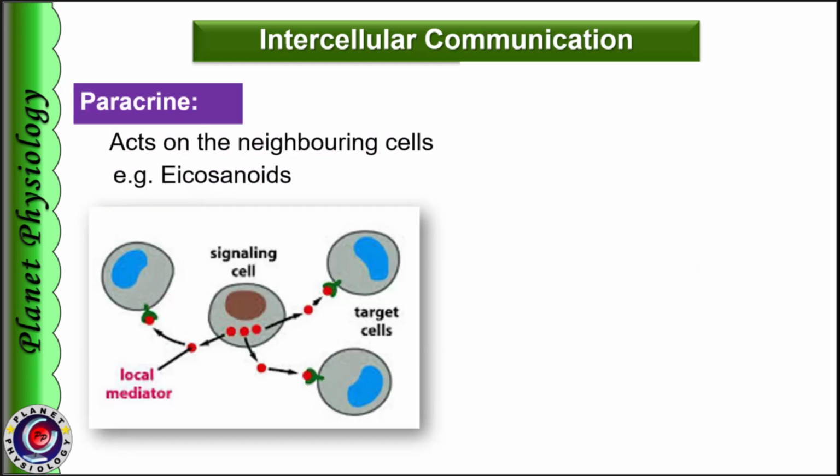The second mechanism of intercellular communication is where the hormone diffuses into the extracellular fluid and acts on the neighboring tissues. This type of communication is called paracrine communication. An example is somatostatin from D cells of the pancreas acting on the other cells of the islets of the pancreas, influencing secretion of insulin and glucagon. Also, most of the eicosanoids fall in this category. These chemicals are usually called local hormones. They are degraded quickly and thus are prevented from entering the general circulation and spreading to distant sites.